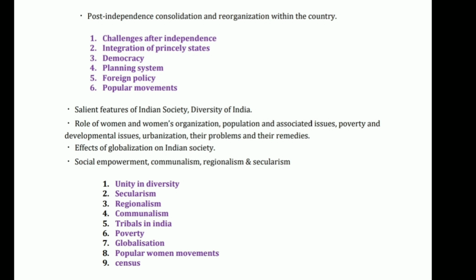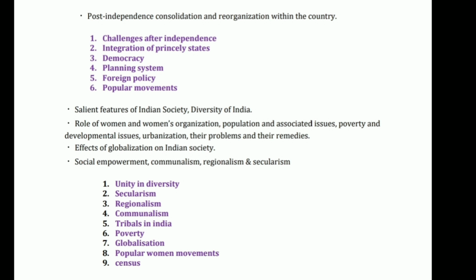So the next thing is the planning system, where we will learn about the evolution of the planning system and what were the ideas of the planning system, and the formation of the Planning Commission, why the Planning Commission was started, what was its ideology, how the Planning Commission has changed into Niti Aayog, and next different types of plans and their implementation, different 5-year plans and their achievements.